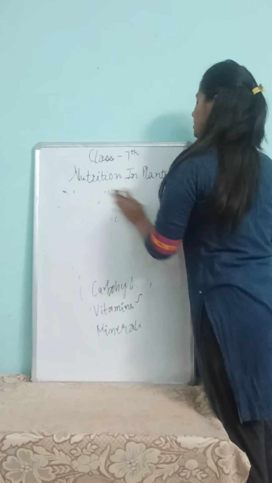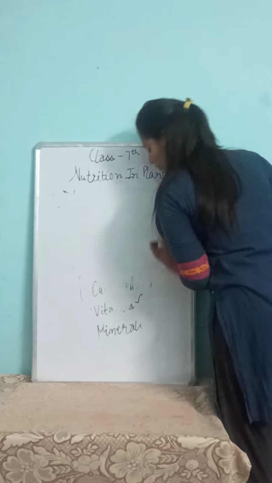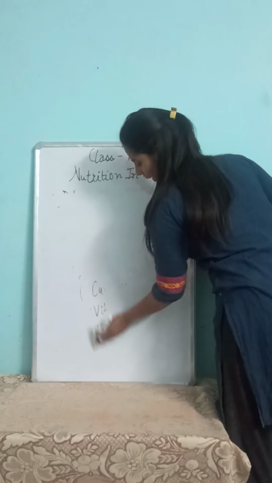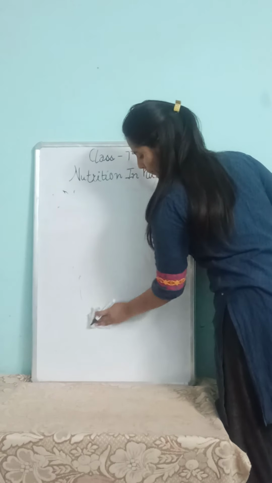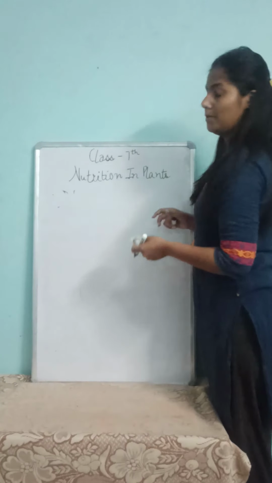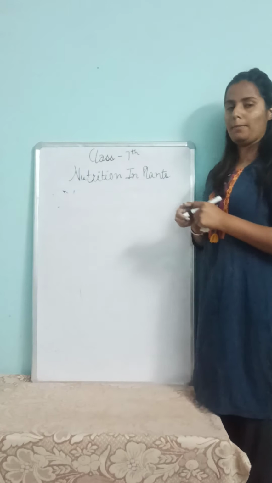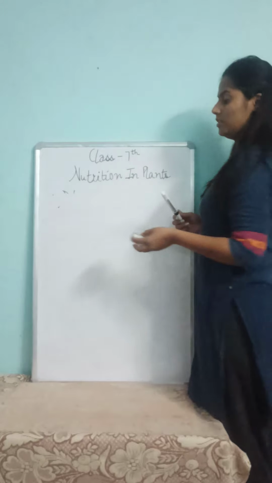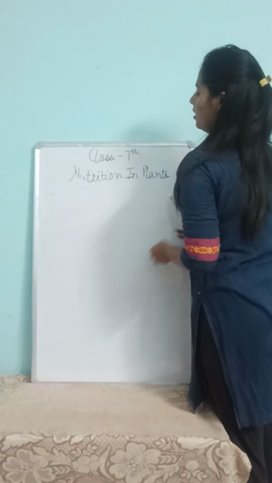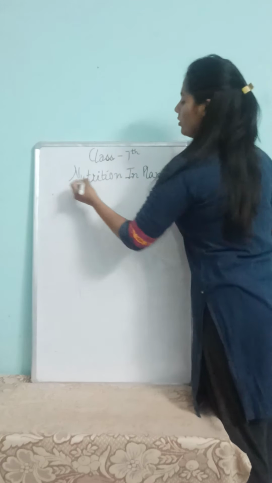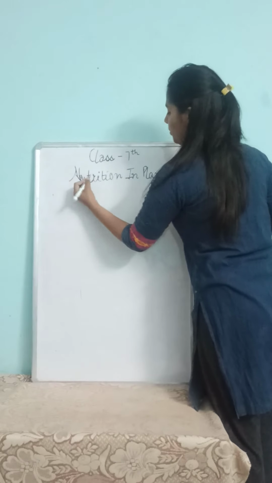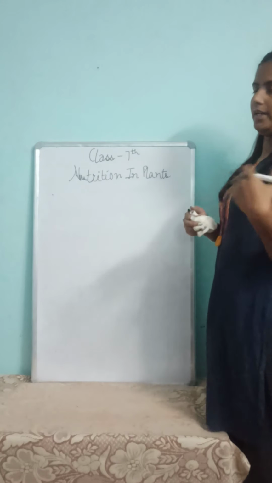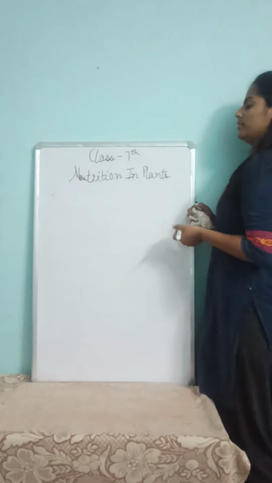Now, have you remembered why plants are capable to make their food from carbon dioxide and water? Why are the humans not capable of making their food using carbon dioxide and water? Any guess, class?